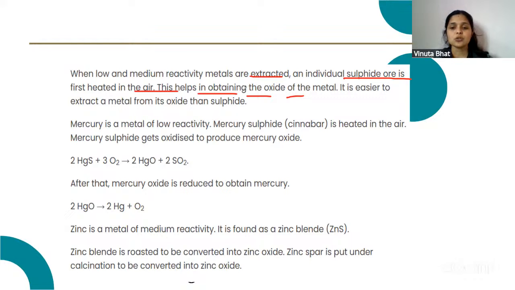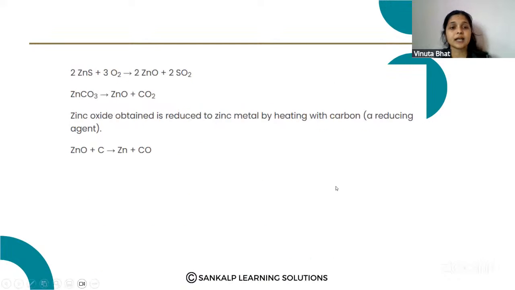Then, when the zinc oxide is reduced with carbon, it forms zinc and carbon monoxide.